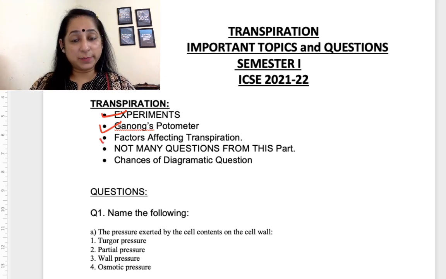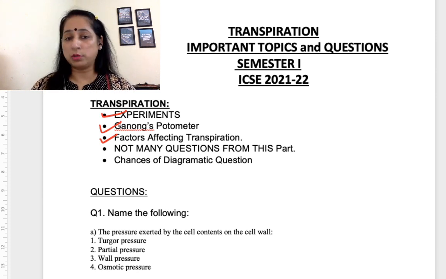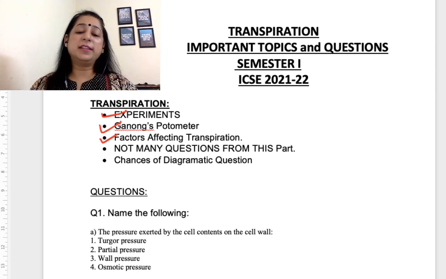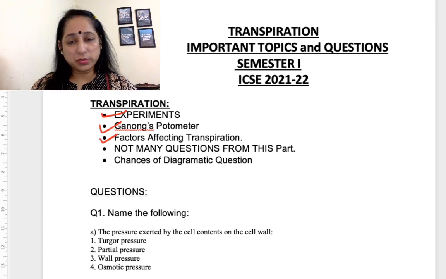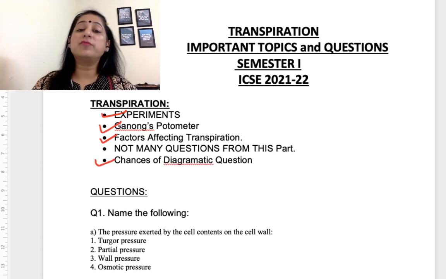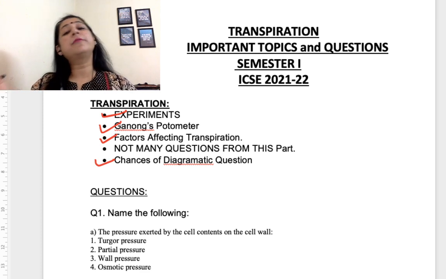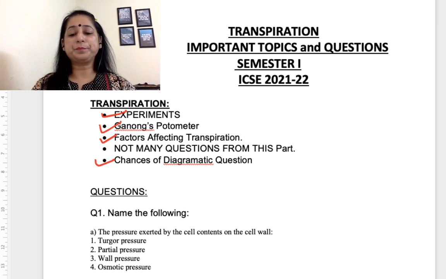Factors affecting transpiration, because there were questions in the sample paper from this part also. So this is also an important topic to cover. Again, I've written it here only that there were not many questions from this part, so you can work accordingly. Chances of a diagrammatic question are there, because I've already told you there will be one diagrammatic question from plant physiology. It can be from transpiration, from absorption by roots, or from photosynthesis, any of the following. So yes, you have to prepare accordingly.